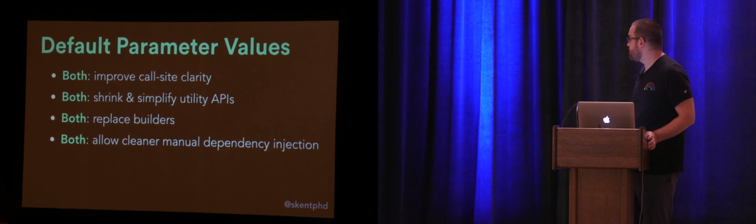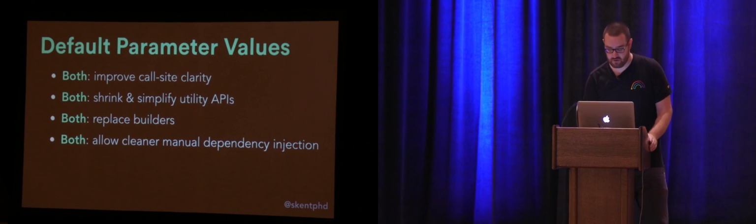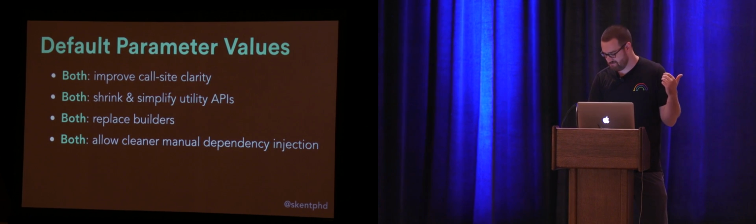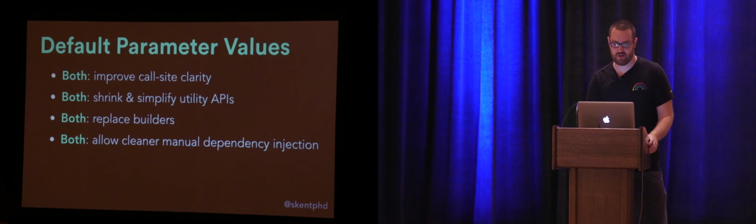So the next thing I'd like to talk about is default parameter values. I would think if people were to list in order their most exciting features of Kotlin when compared to Java, the first two would probably make it onto most people's lists, and my suspicion is that default parameter values would not be most people's number 3. But I think it's an unsung hero of Kotlin and Swift.